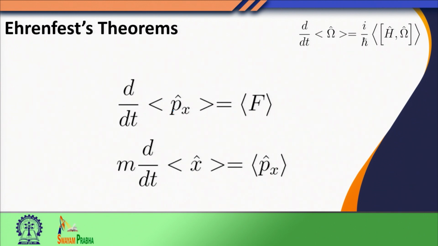These two equations closely resemble the classical equations of motion, and in the quantum mechanical sense they are known as Ehrenfest theorems. So, in today's lecture we discussed the time evolution of the expectation value of an operator, where the operator does not have any explicit dependence on time. By using the time evolution of the expectation value of momentum and position operators, we derived Ehrenfest theorems, which closely resemble the classical equations of motion that we are so familiar with.